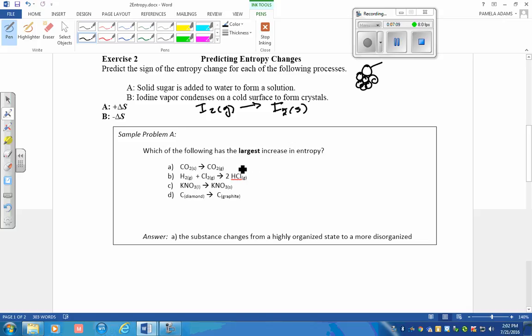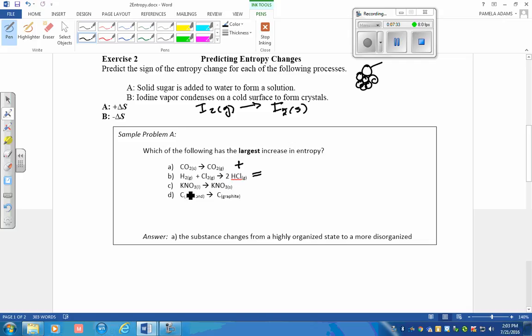A, a solid going to a gas, that is certainly positive. We have 2 moles of gas on the reactant side in example B, and 2 moles of gas on the product side. That's a push. There really is no measurable change in entropy, at least not qualitatively.